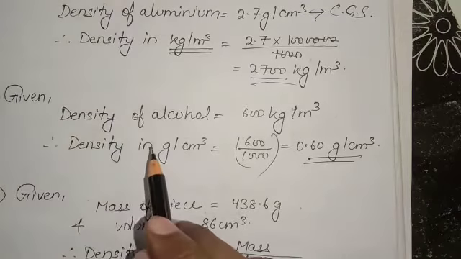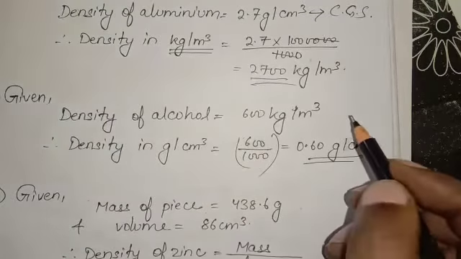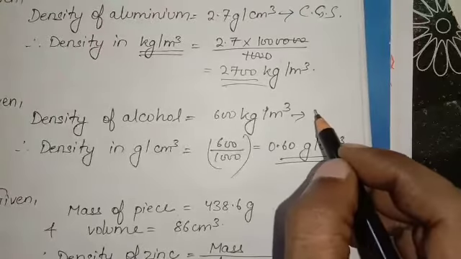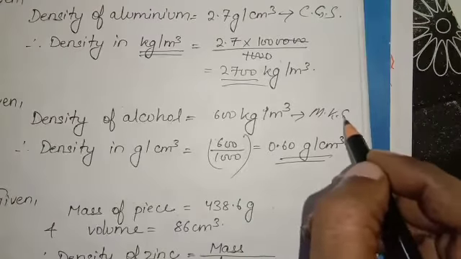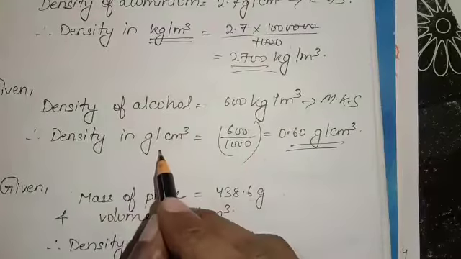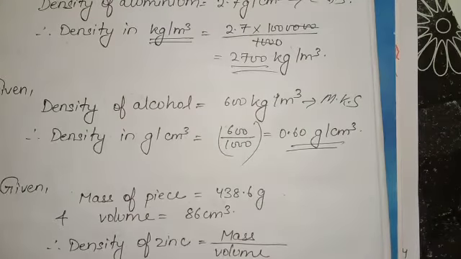Whenever the density of any object is given in SI system, or MKS system, you have to convert it into CGS system by dividing by 1000. Let us go to question number 5.